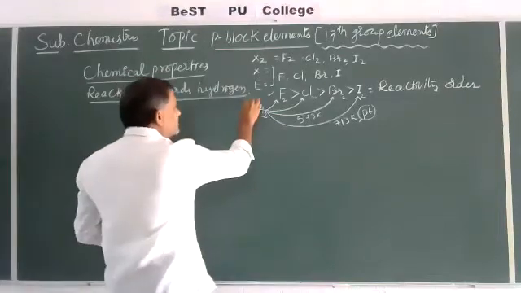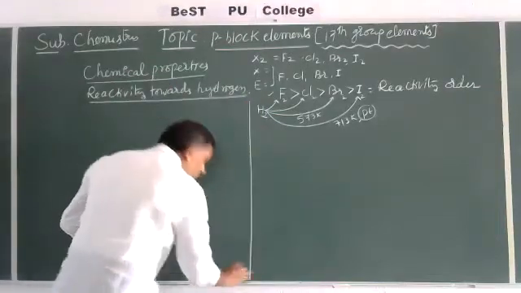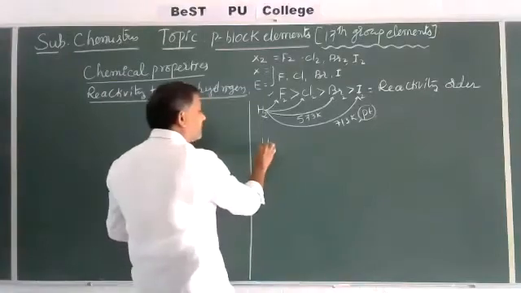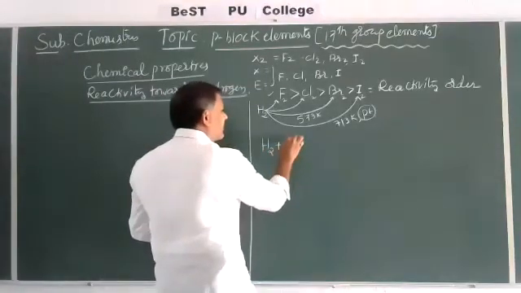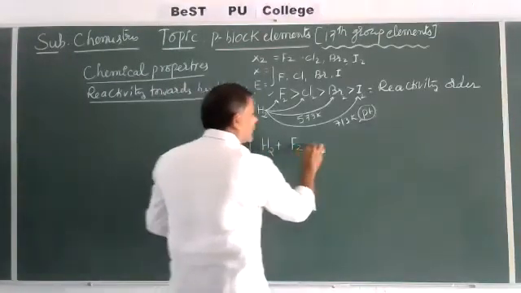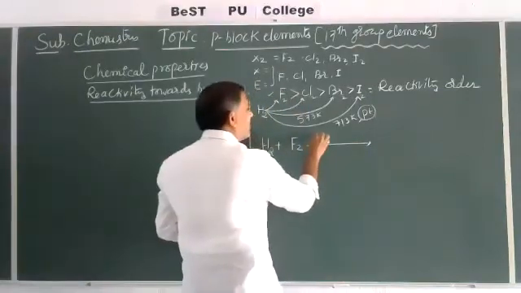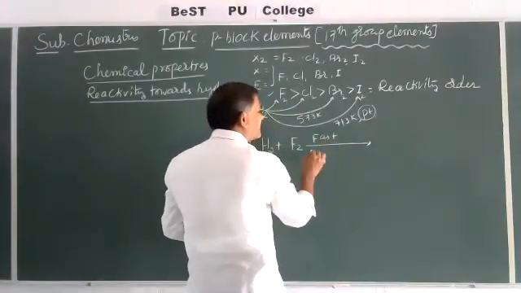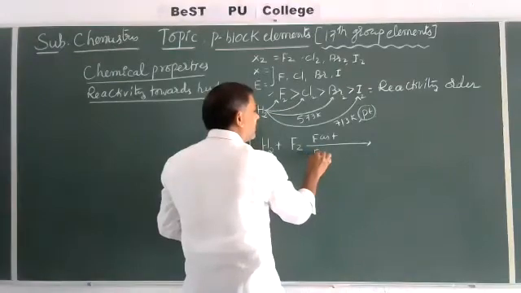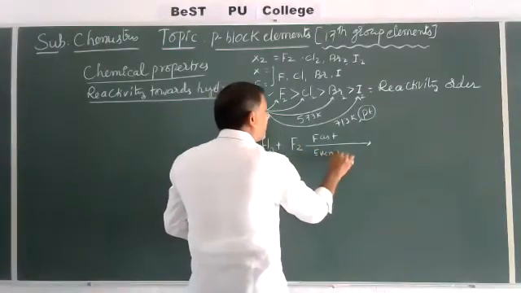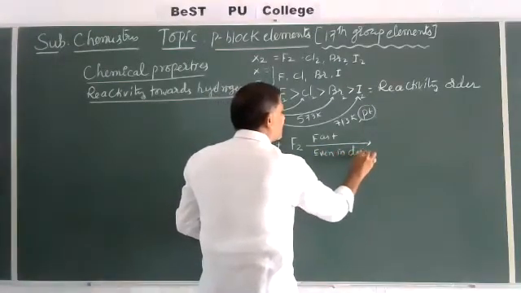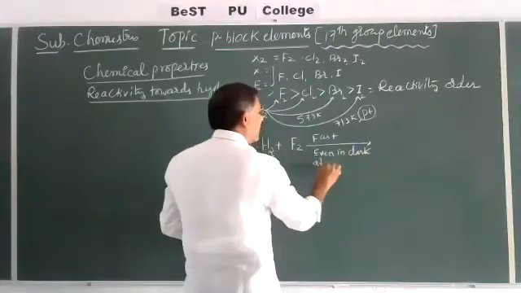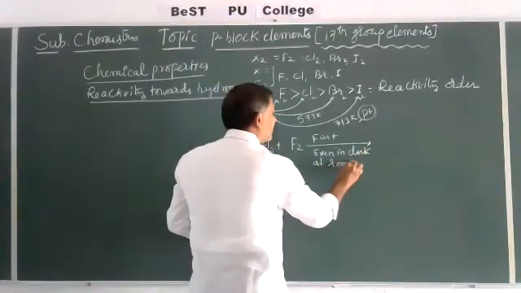So on the basis of this, hydrogen reacts with fluorine. The reaction is very fast, taking place even in the dark, or at room temperature.